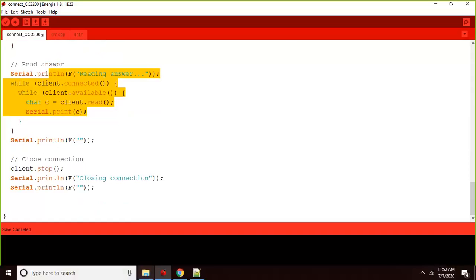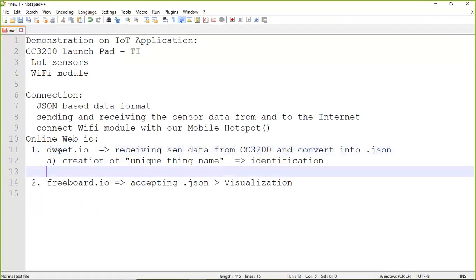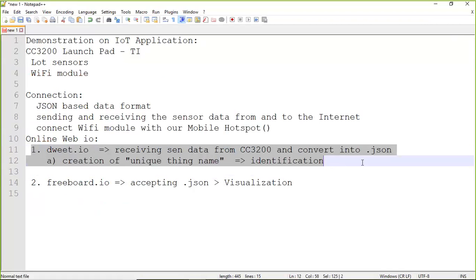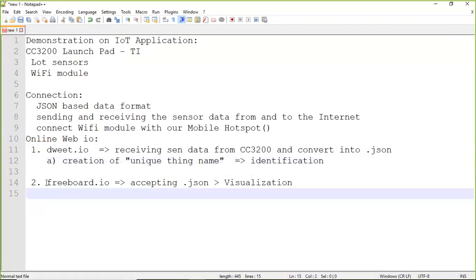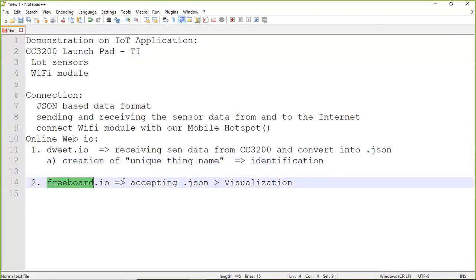This is the first stage of establishing the connection, the only first stage. After that, as Dweet.io has created the JSON format, by using the JSON format from the Dweet.io services, we can visualize the temperature and humidity information in the freeboard.io website. That we can do step by step.